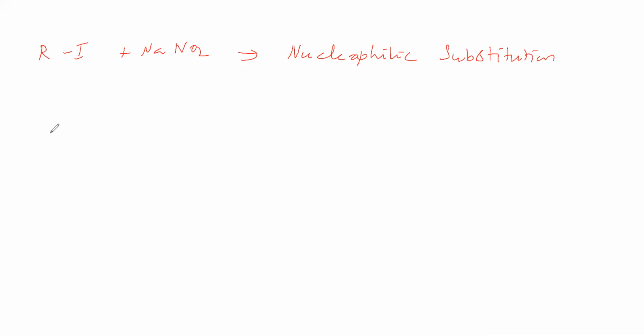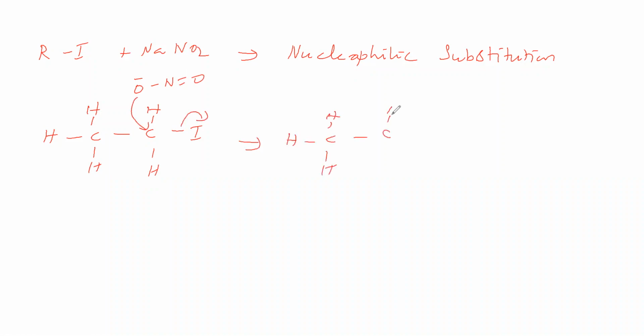So in the place of R, we will take, suppose, CH3CH2I. What is happening is this NO2 minus is attacking this carbon. Suppose we take it like this, this O minus is attacking this carbon. This bond is migrating. So we get the nucleophilic substitution product as the major product.